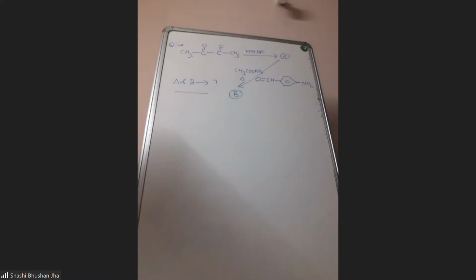Which reaction is the first one? What is the name of that reaction? That is a name reaction. Baeyer-Villiger oxidation. Right. The first reaction is Baeyer-Villiger oxidation.